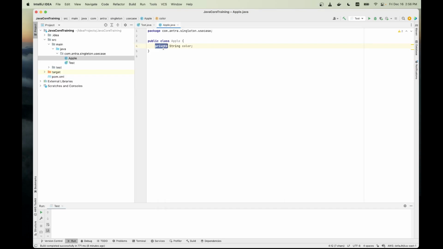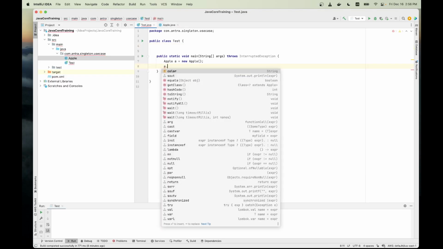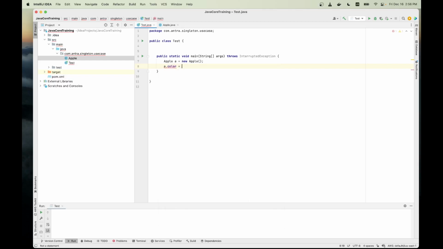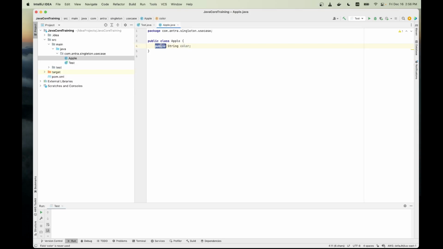But if I change this to public, then we can call the color, right? You can just set the color to red, and also we can read the color out. But if we change it to private, we can use Reflection API.